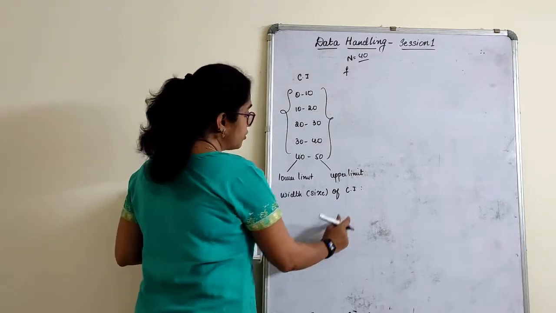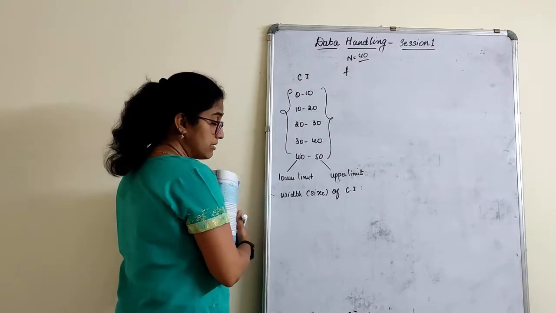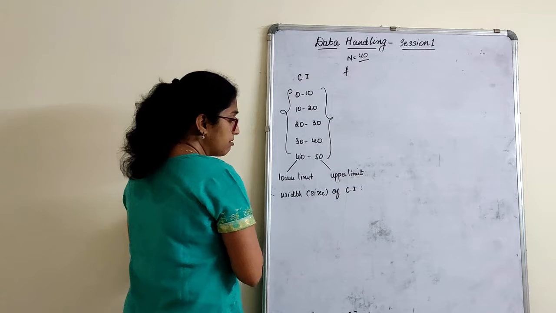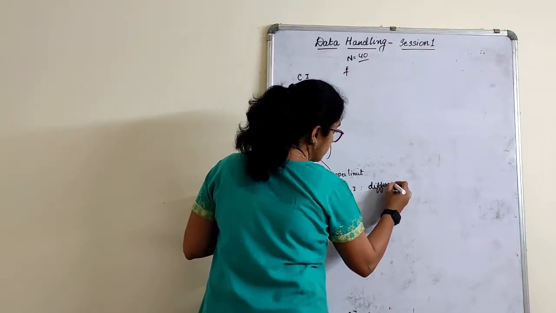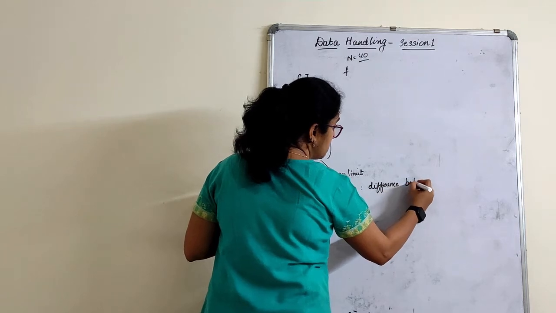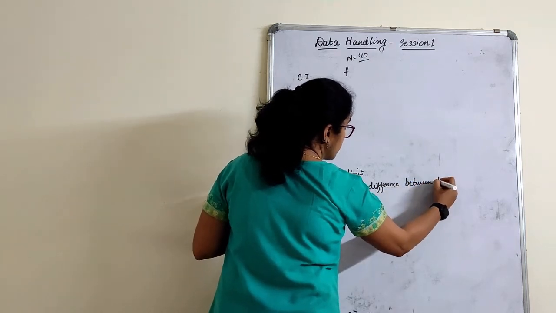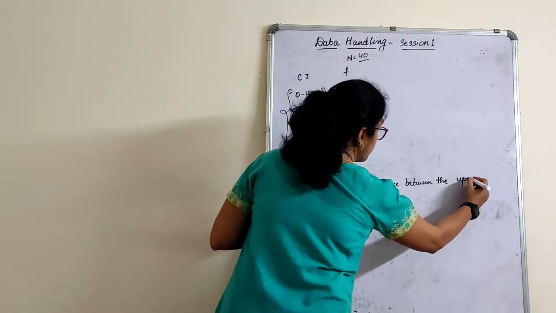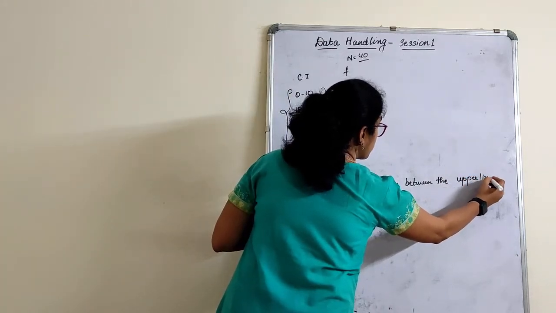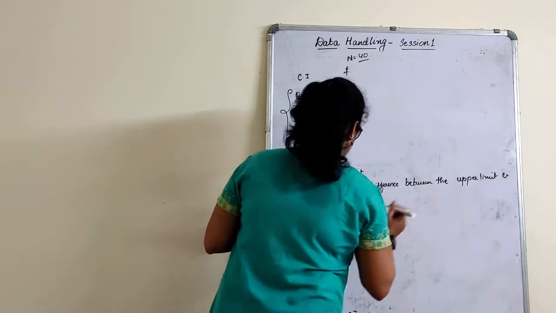So the width of the class, or you can say the size of the class interval, is nothing but the difference between the upper limit and the lower limit.